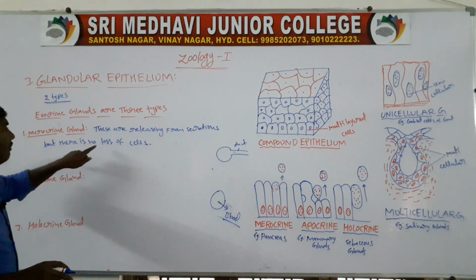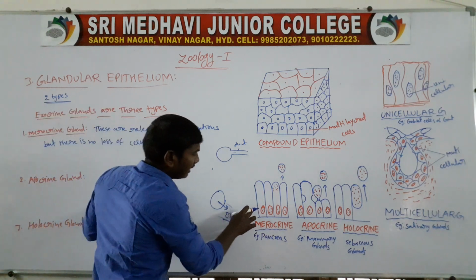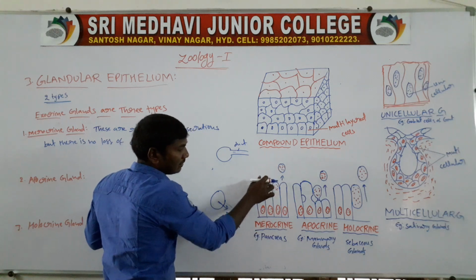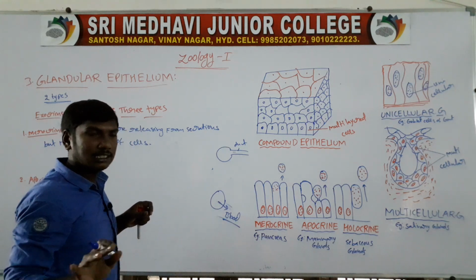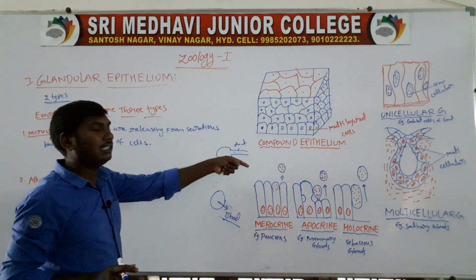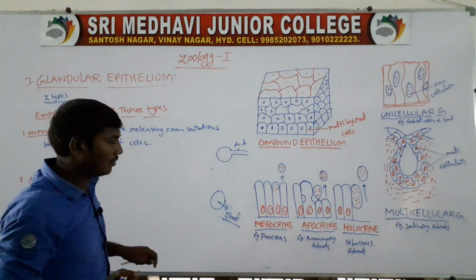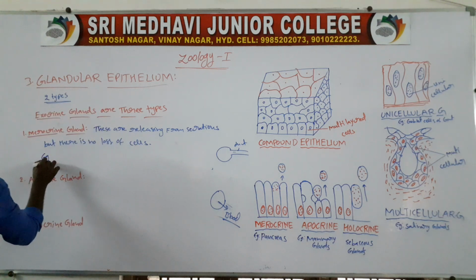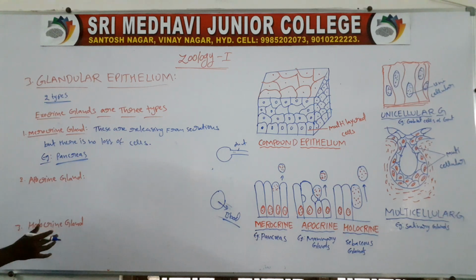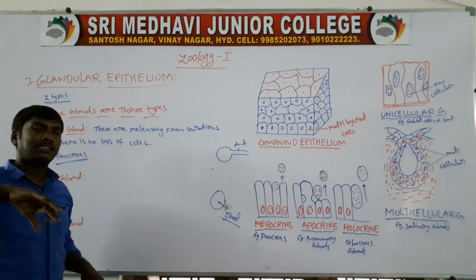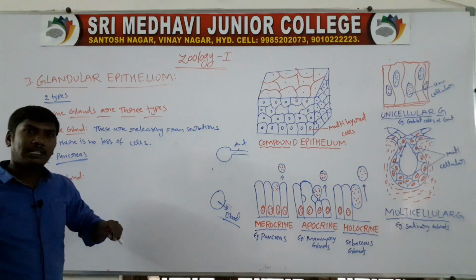So the merocrine glands release secretions, but there is no loss of cell organelles or cell parts. Example, pancreas. These cells release secretions, but there is no loss of cell parts.